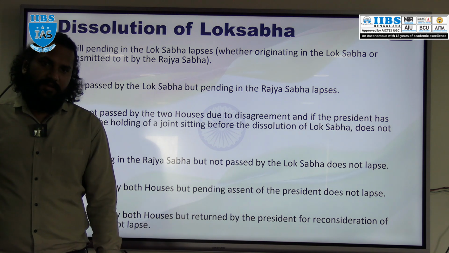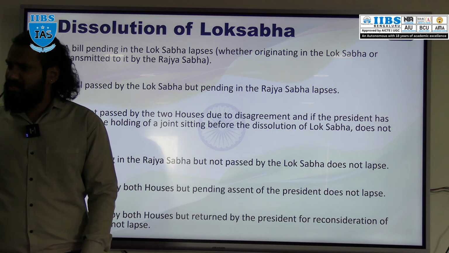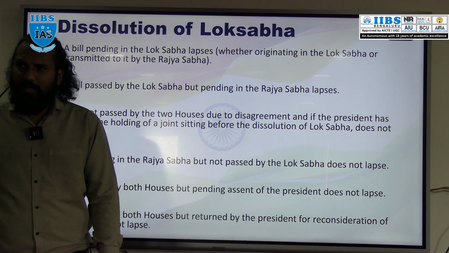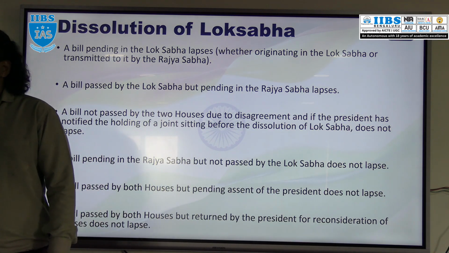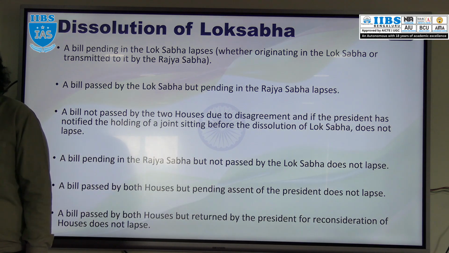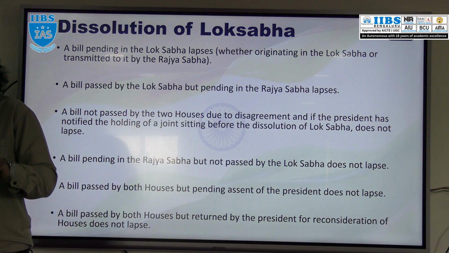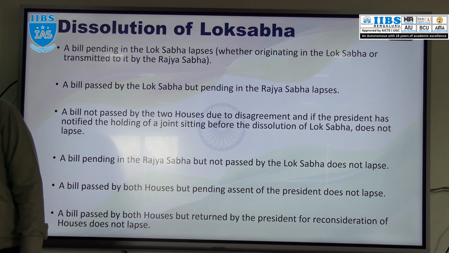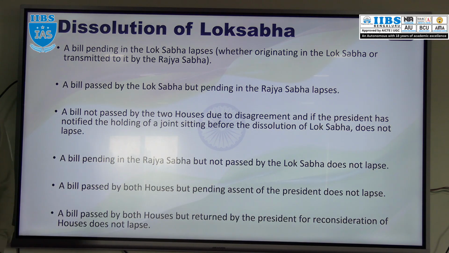Dissolution. So what is that? As we mentioned earlier also, Rajya Sabha is a permanent house having a tenure of 6 years. After 2 years, 1/3 of the members will retire and 1/3 will be elected. But is Lok Sabha a permanent house? Do you think Lok Sabha is a permanent house? No. Lok Sabha is subject to dissolution. So Lok Sabha will be dissolved.